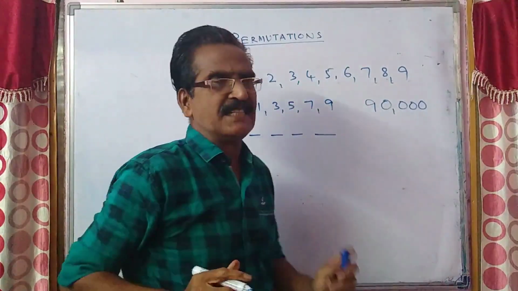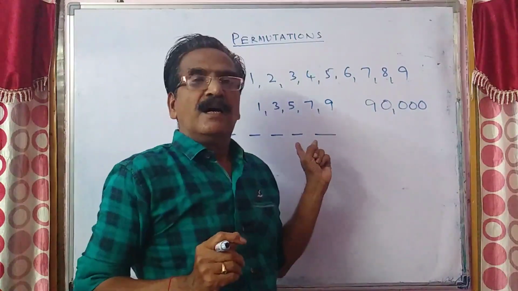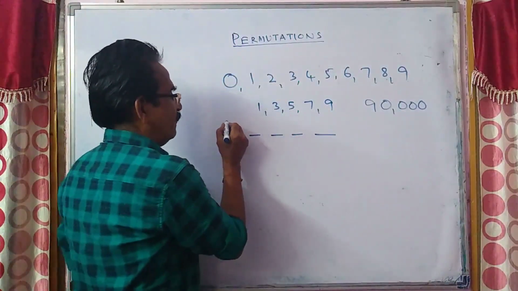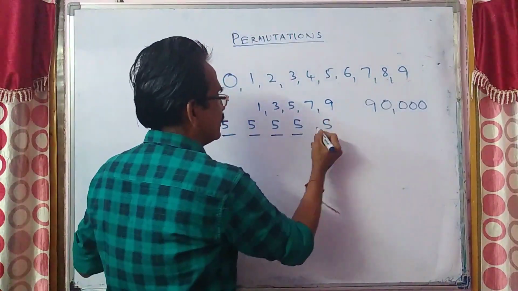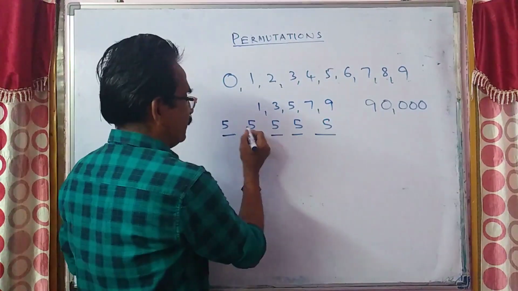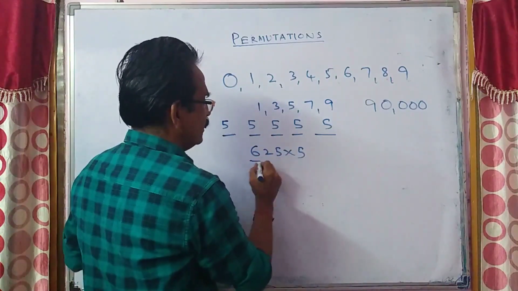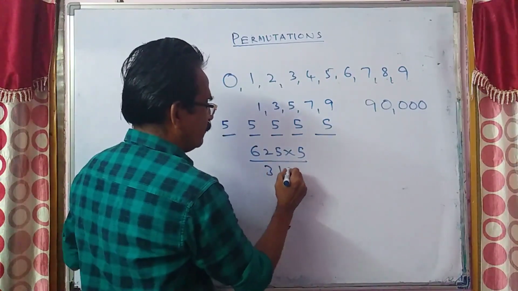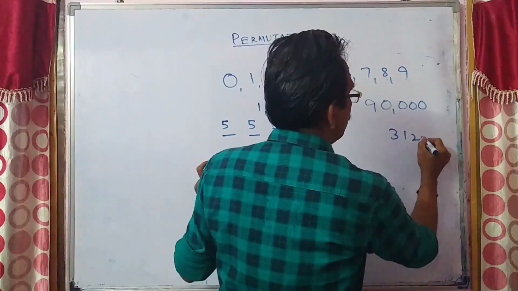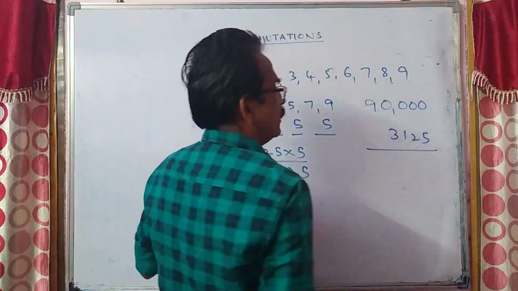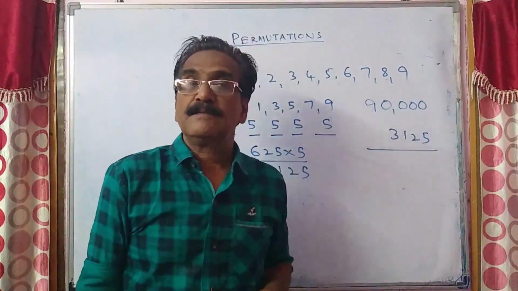We have 5 odd digits, so that is possible in the first blank in 5 ways. So 5 cube is 125, 125 into 25 is 3,125. So 3,125 numbers are there.